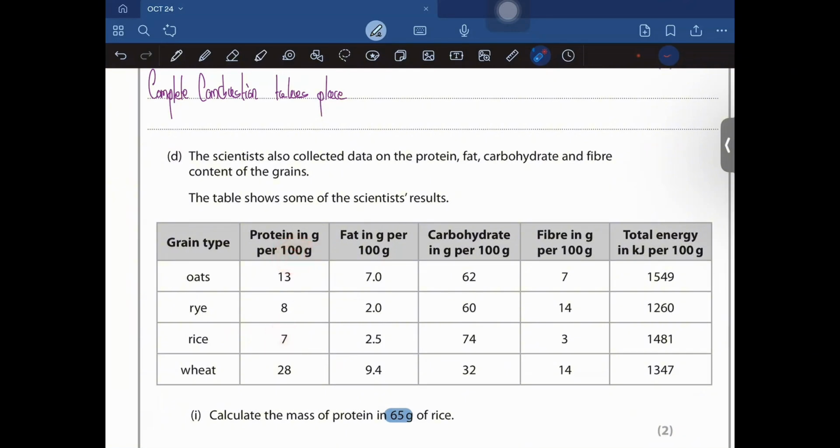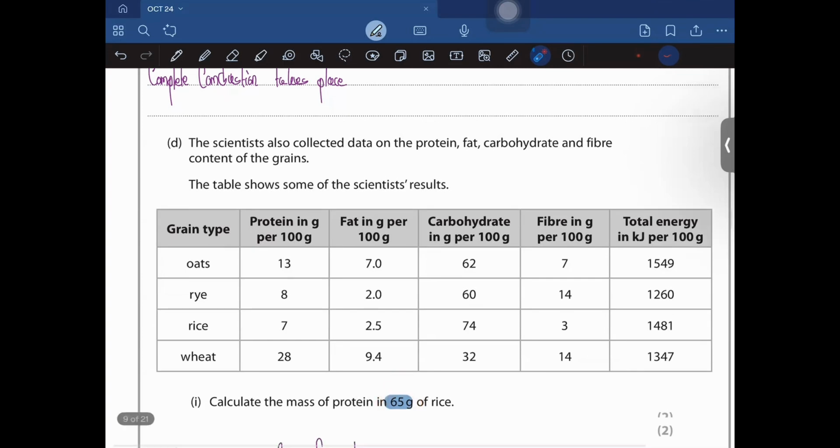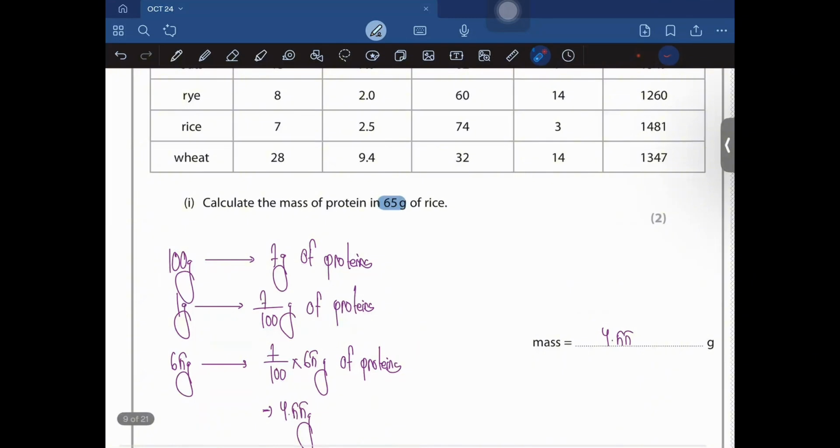How did I understand that? Because it said protein in grams per 100 grams. It means divided by something, right? It means that in 100 grams of rice, we have 7 grams of protein. So in 1 gram of rice, we'd have how many grams of protein? And in 65 grams of rice, we will have how many grams of protein, right? So basically unitary math. As I said, 100 grams of rice has 7 grams of protein, 1 gram of rice would have 7 by 100 grams of protein, and 65 grams of rice would have 7 by 100 times 65 grams of protein. That comes to a value of 4.55 grams.